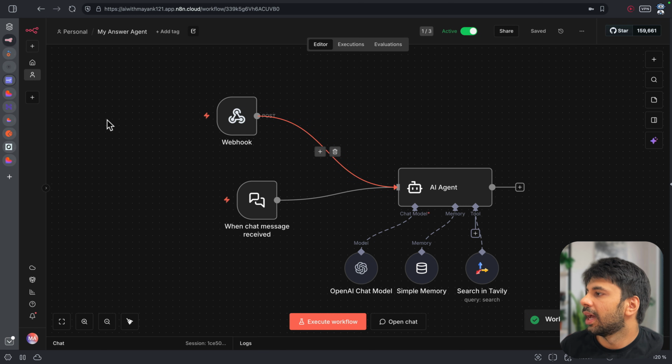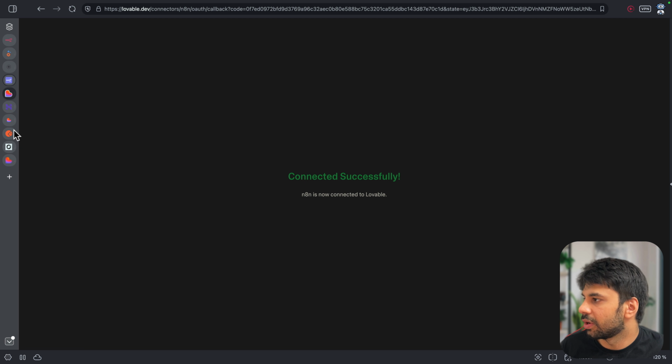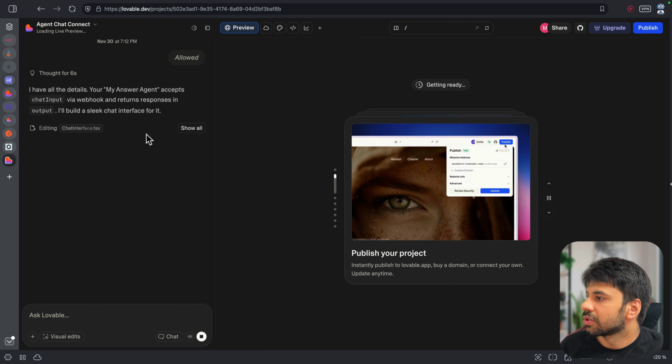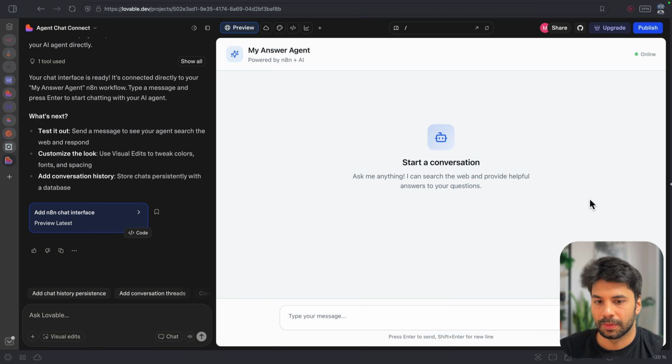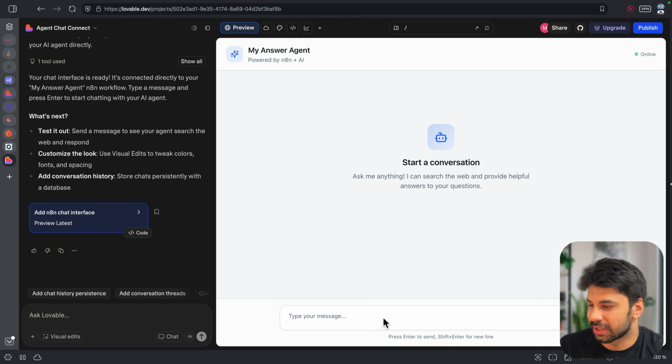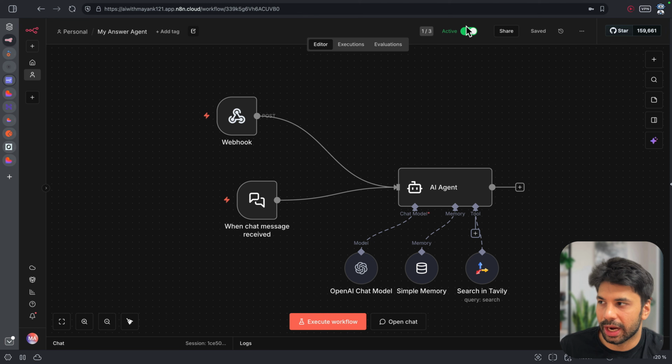Let me save this and let's see what Lovable has built, or is it still building it? So yeah, seems like it is still building. So let's come back once it has built the same. So yeah, as we can see, everyone, it has built a very good overall UI. Now I could just maybe send a hi to test it out, right? Just make sure that your overall workflow is active.